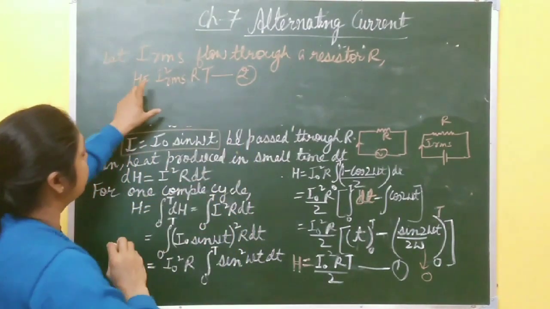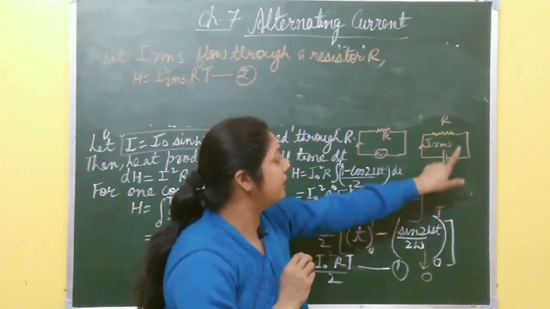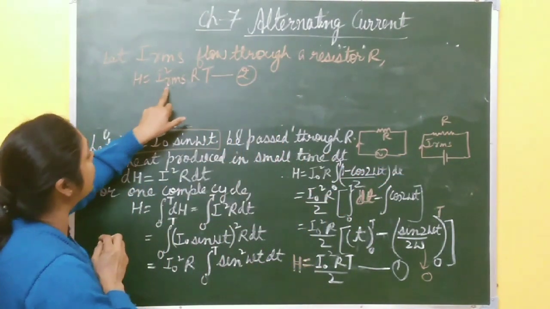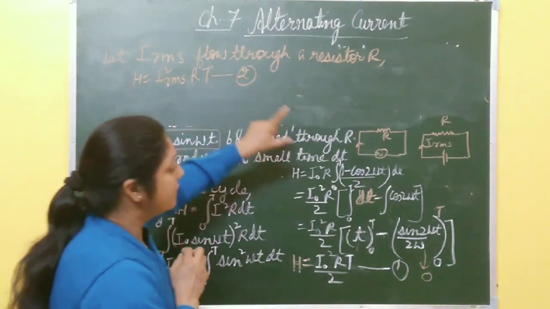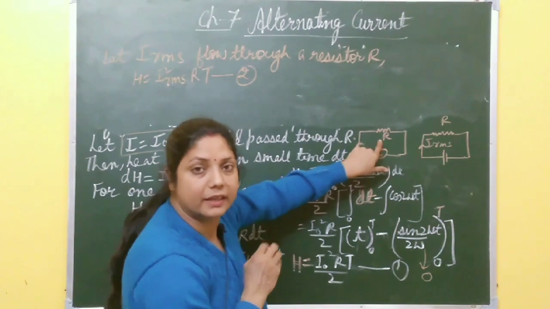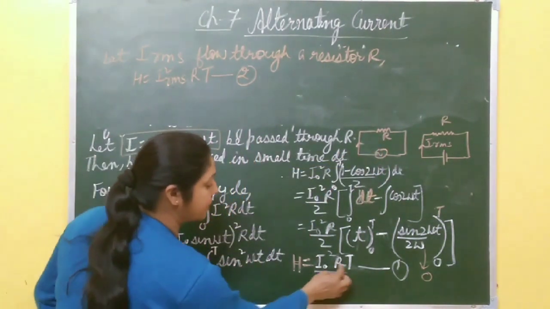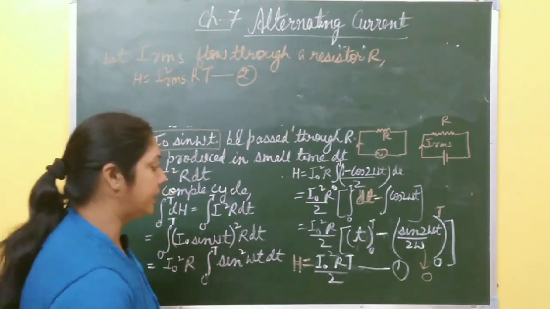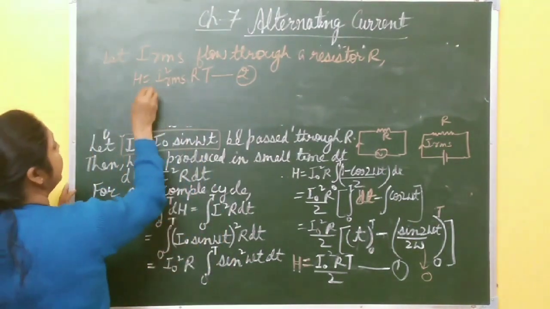So when IRMS flows through this direct source through resistor R in one complete cycle, in time t it produces heating effect I square RMS RT. And when AC current passes through this resistor R in the same time t, it produces heating effect H equal to I naught square RT by 2, where I naught is the peak value of current. Now these two heating effects are the same. So from 1 and 2,